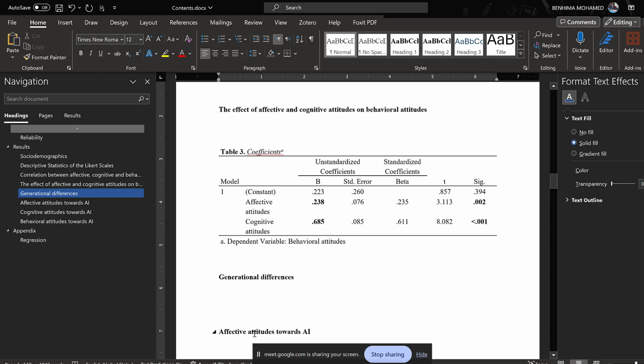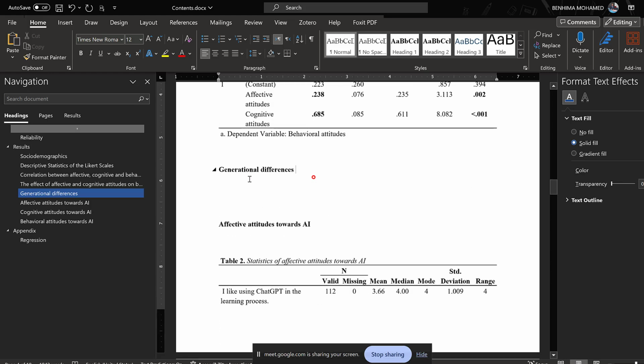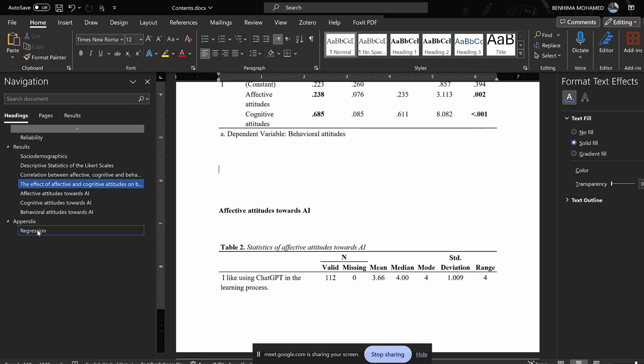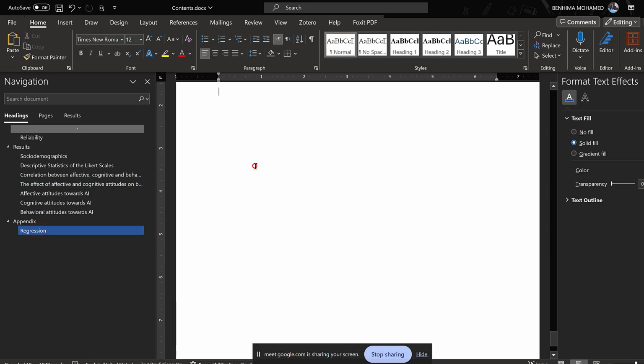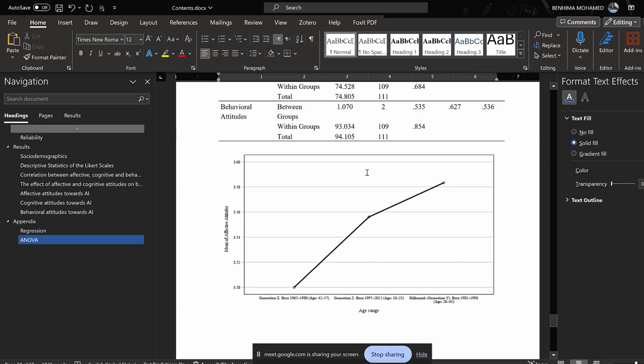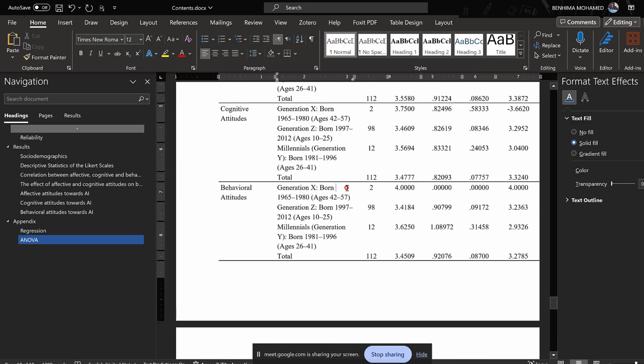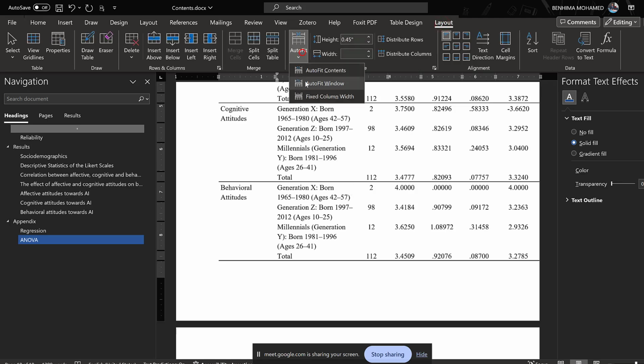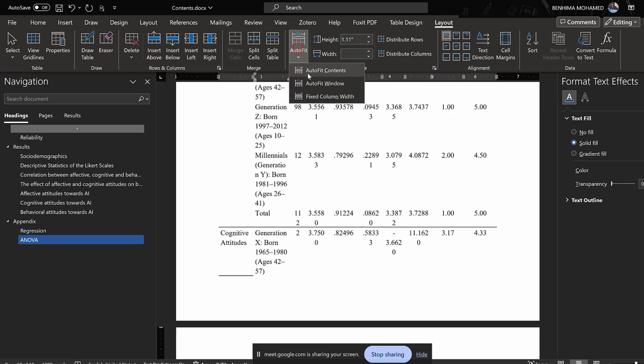So generational differences, we shall remove this, okay? Because no significant difference was found. Maybe we can include it in the appendix, something that is extra, you see? All right, Layout, Auto-fit Window, Auto-fit Contents.